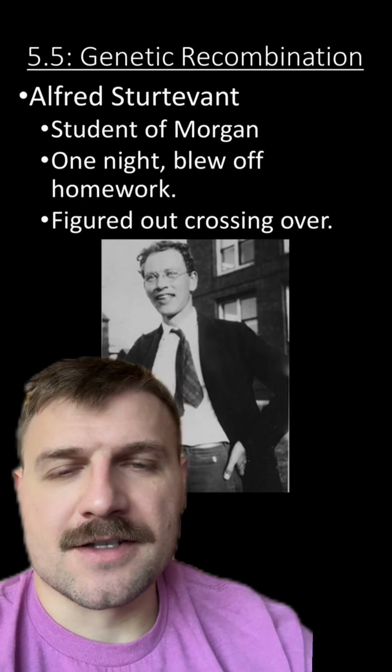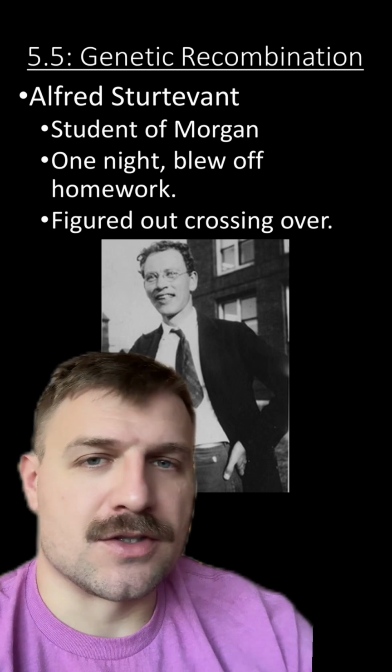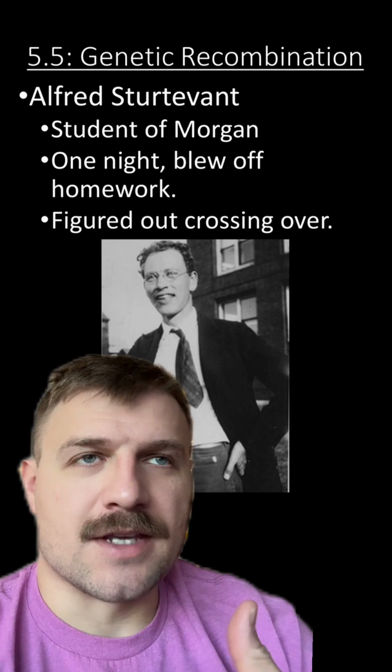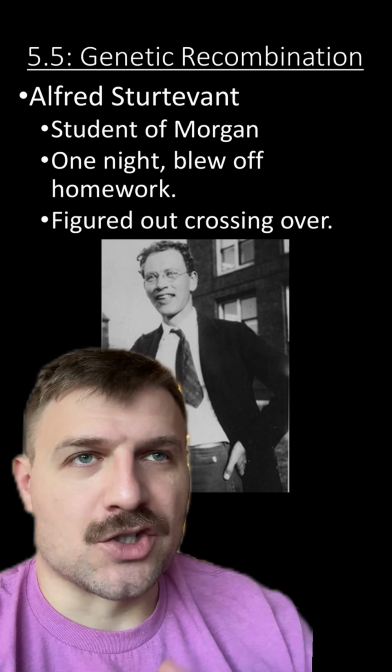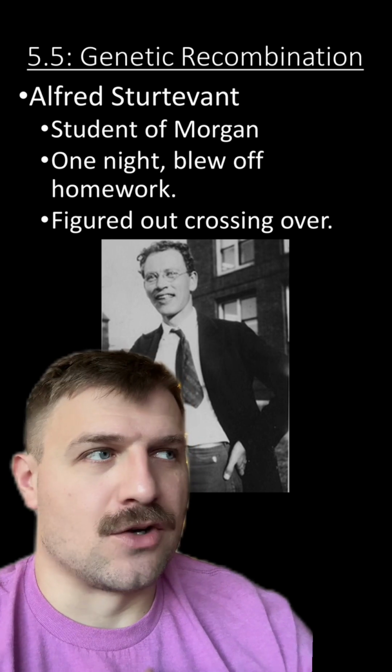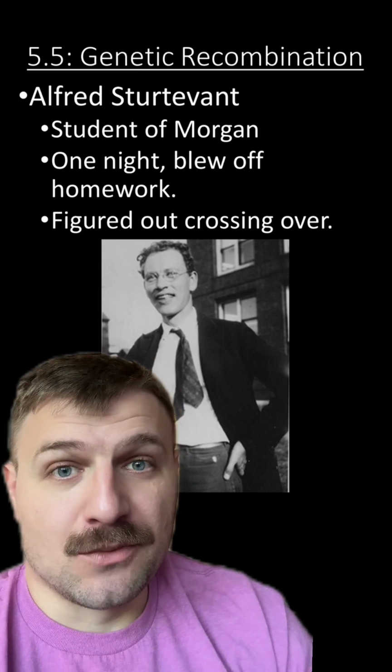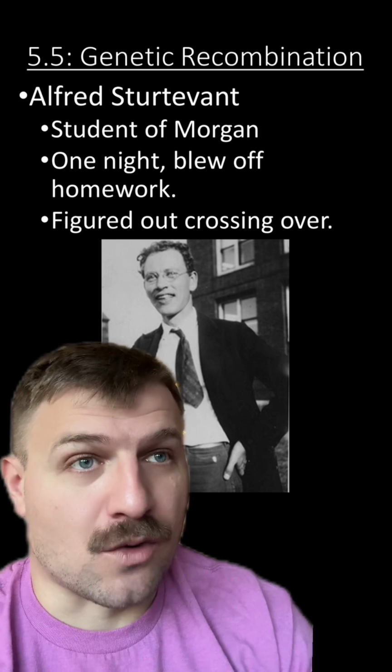Morgan was a professor at this time and actually posed these questions to his students. In his class, there was a student named Alfred Sturtevant. The story is that one night he blew off his homework to try to figure out why these ratios weren't working correctly. And basically what Sturtevant did was he figured out what crossing over was.